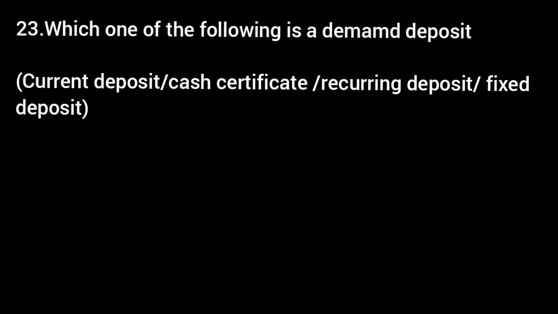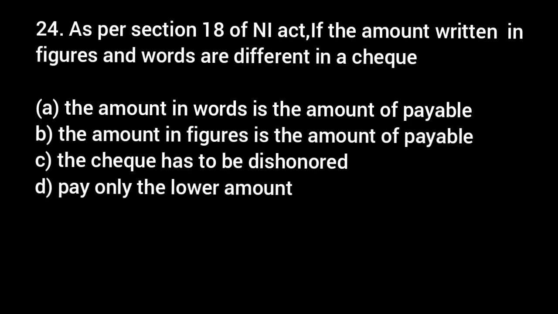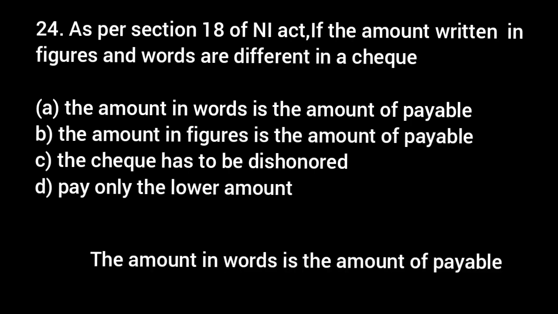Which one of the following is a demand deposit? Current deposit, cash certificate, recurring deposit, fixed deposit. Answer: current deposit. As per section 18 of NI Act, if the amount written in figures and words are different in a cheque. Options: the amount in words is the amount payable, amount in figures is the amount payable, the cheque has to be dishonoured, pay only the lower amount. Answer: the amount in words is the amount payable.